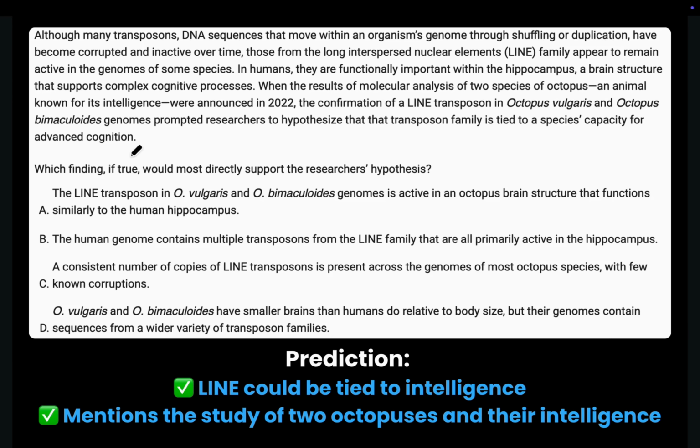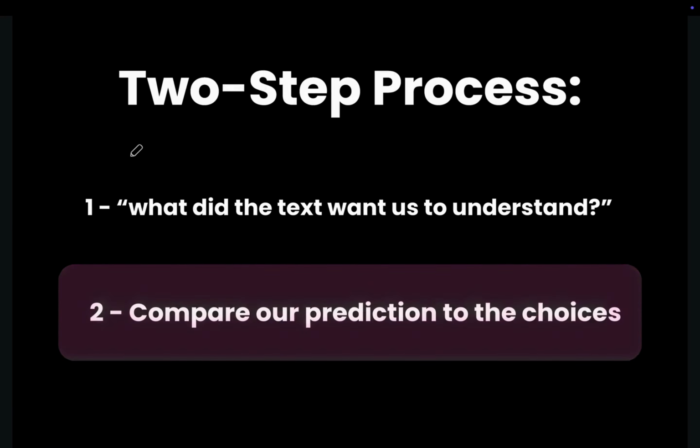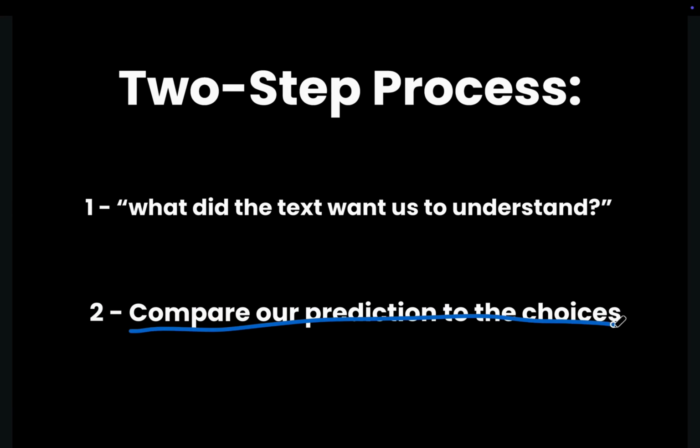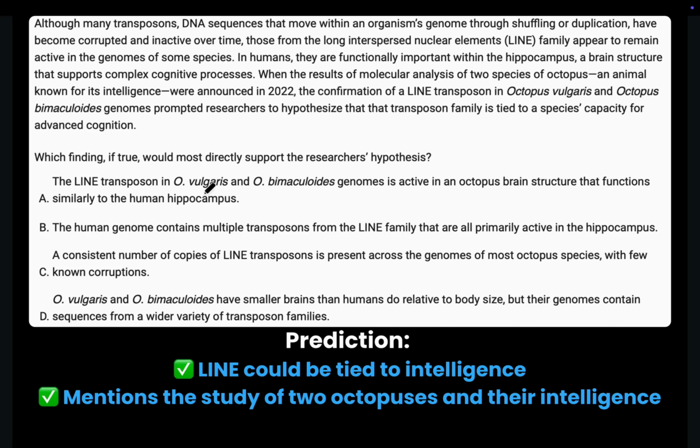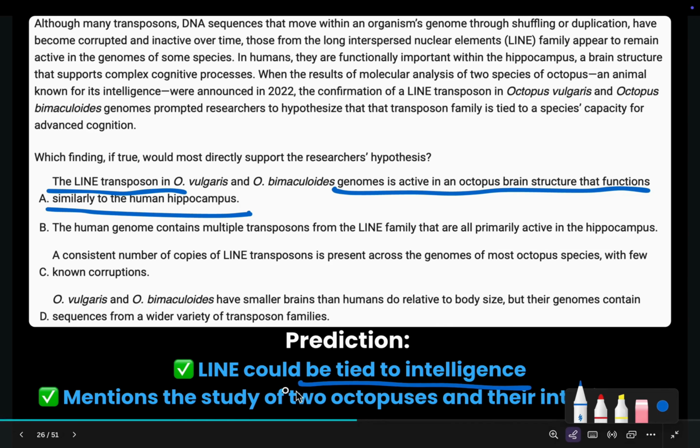The second step in our two-step process is to compare our prediction to the correct choice. Choice A says, the LINE transposon in O. vulgaris and O. bimaculoides genomes, I'll just refer to them as the two octopus species. The LINE transposon in the two octopus species is active in an octopus brain structure that functions similarly to the human hippocampus. This directly supports the hypothesis that LINE transposons are linked to intelligence by showing that LINE are active in a smart part of the octopus brain, just like in humans.